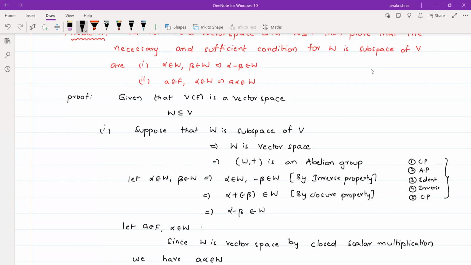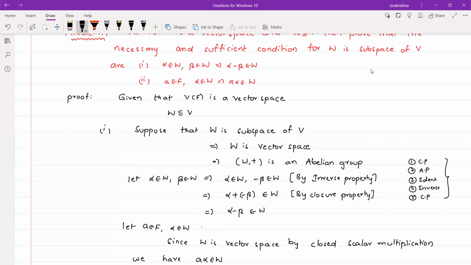After that, whenever we have 2 elements in W, we can use the closure property. I am using the closure property. Closure property states that whenever we have 2 elements in a set, the sum of those 2 elements should also belong to the same set. Here the operation is plus, so I am writing alpha plus minus beta belongs to W. Here plus into minus is nothing but minus.